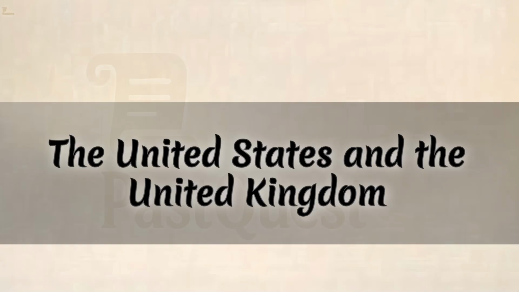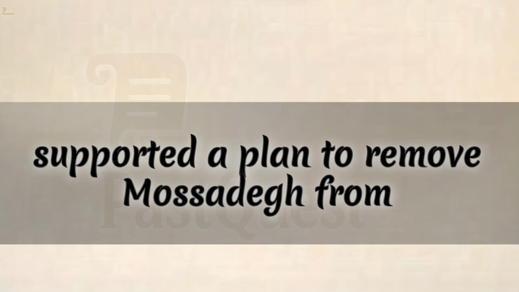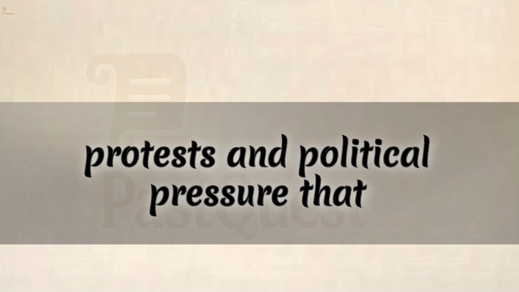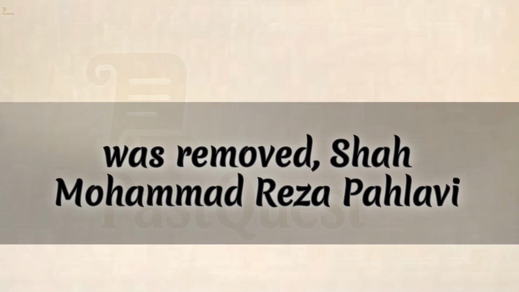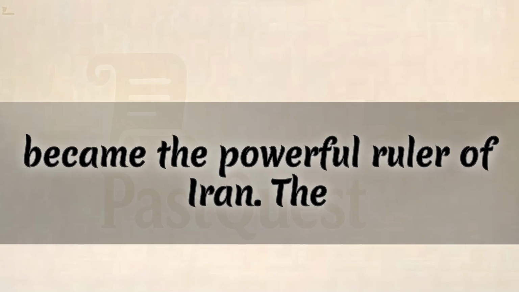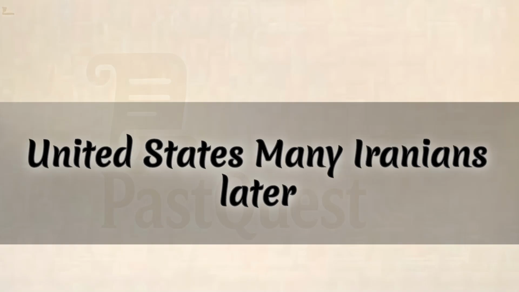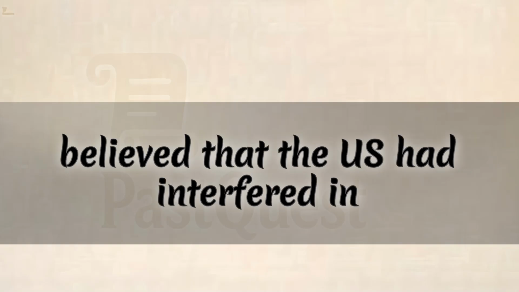The United States and the United Kingdom supported a plan to remove Mossadegh from power. A secret operation helped organize protests and political pressure that resulted in a coup. After this, Mossadegh was removed. Shah Mohammad Reza Pahlavi became the powerful ruler of Iran. The Shah became a close ally of the United States. Many Iranians later believed that the US had interfered in their democracy.